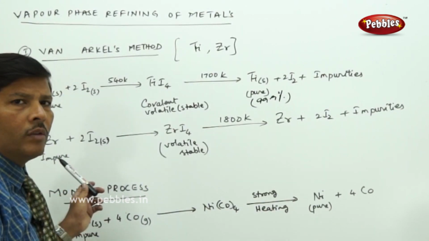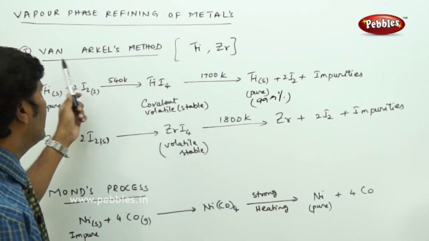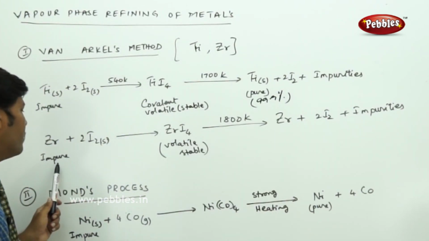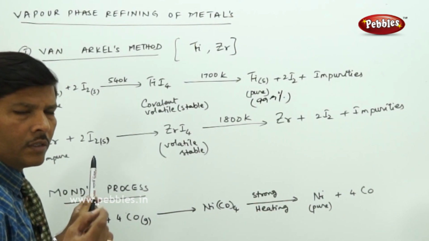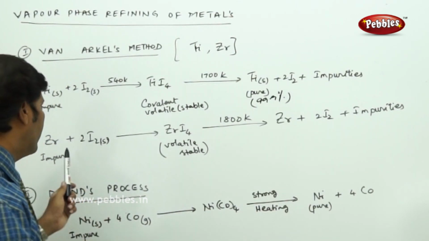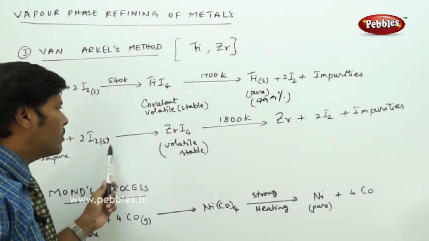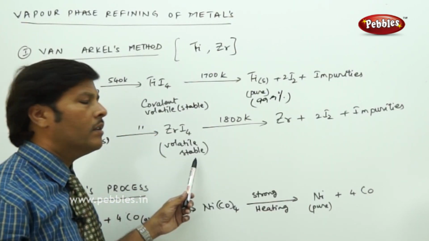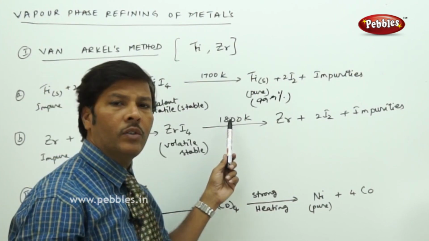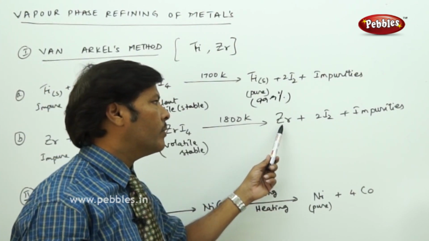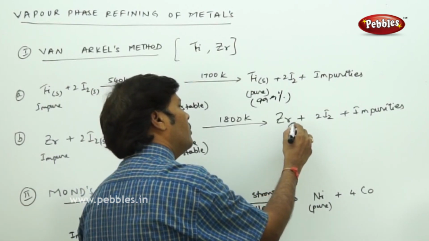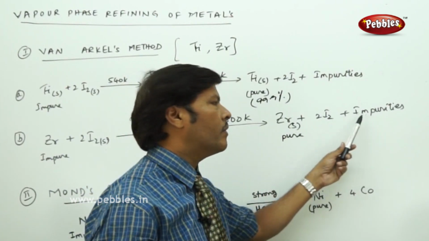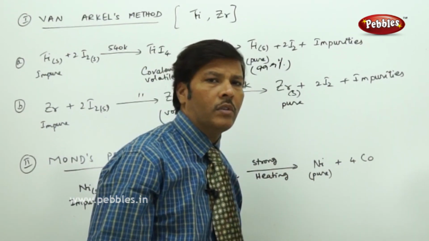Likewise, you can also take zirconium by the same method. Both these methods come under Van Arkel's method. So zirconium, which still has a little amount of impurities, just 0.01% or 0.1%, is treated with solid iodine at a very low temperature of around 540 Kelvin. You get zirconium iodide, which is a volatile, stable, covalent solid. Again, upon strong heating to a very high temperature, zirconium becomes a vapor. This vapor becomes solid upon cooling, which is 99.9% pure, and the iodine vapors and impurities are left out. You get pure zirconium.